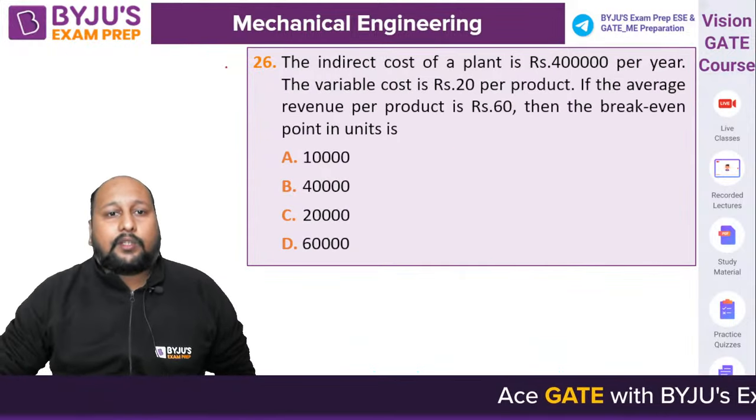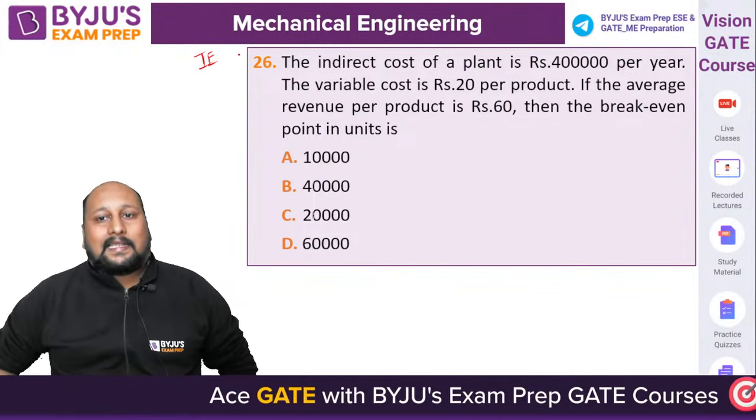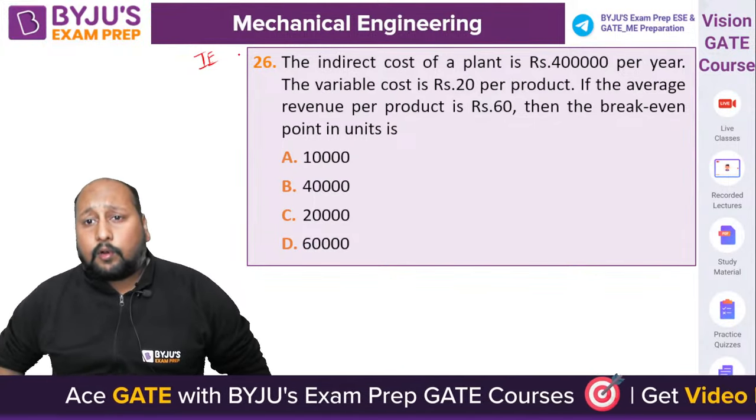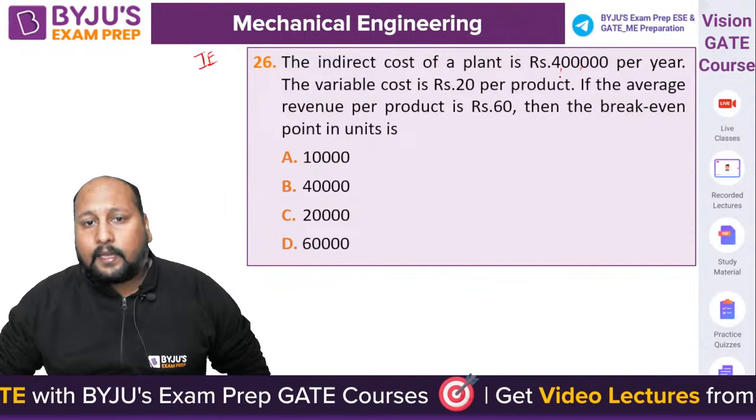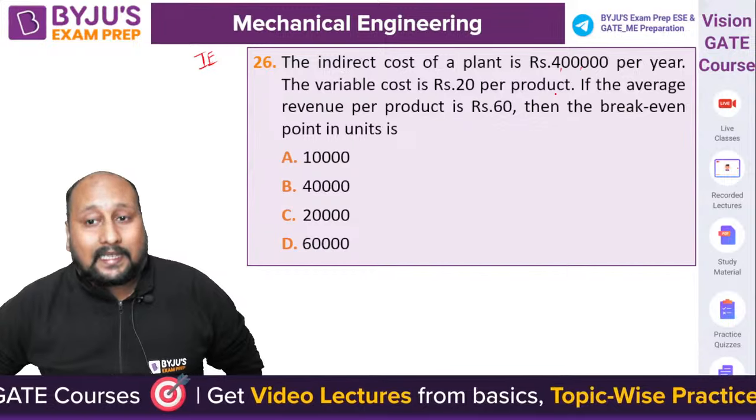This is from industrial engineering. The indirect cost of a plant is 4 lakh, right? It's 4 lakh per year. The variable cost per product is 20. If the average revenue per product is 60, what is the break-even point?